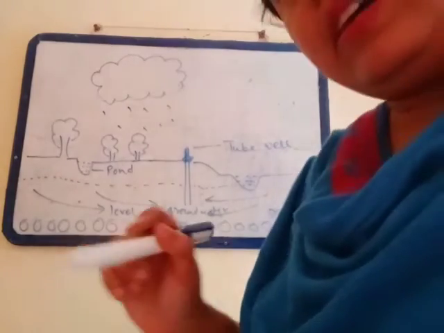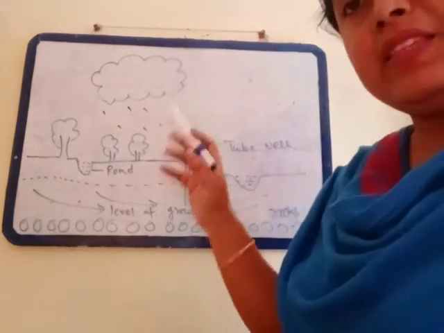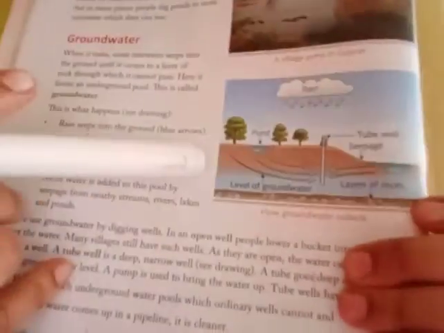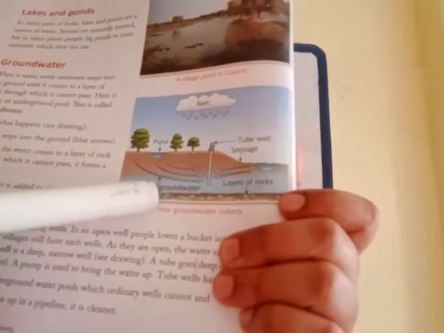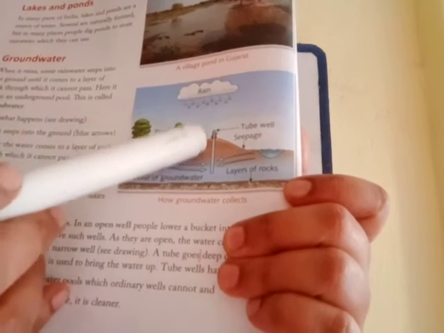So I think up to that it's clear. I have explained this, and I am explaining again through this picture. Just look at this picture. Here you can see this is the layer of rock, and when the rain comes, what happens?